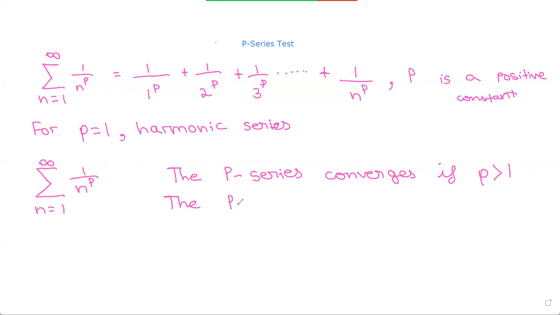The p-series diverges if p is less than or equal to 1 but greater than 0, because p is always a positive constant. So whenever p is less than or equal to 1 but greater than 0, it diverges, and it converges whenever p is greater than 1. So now let's look at a couple of examples.